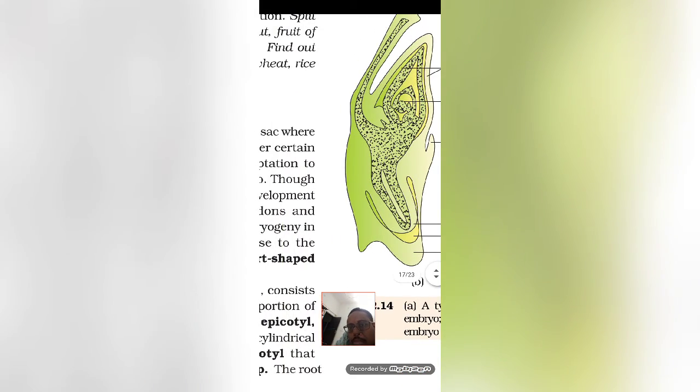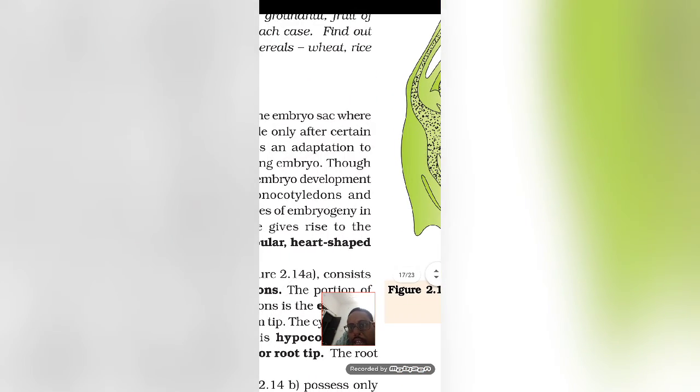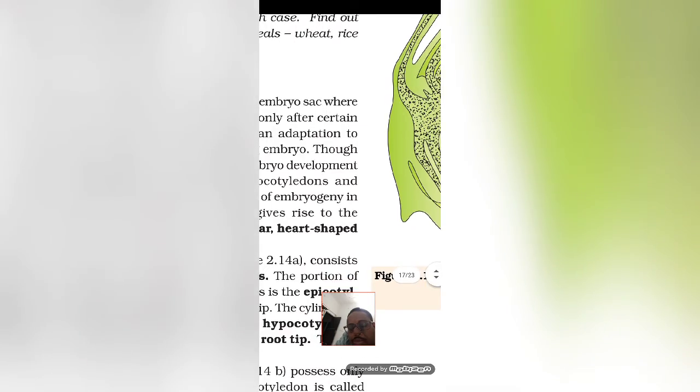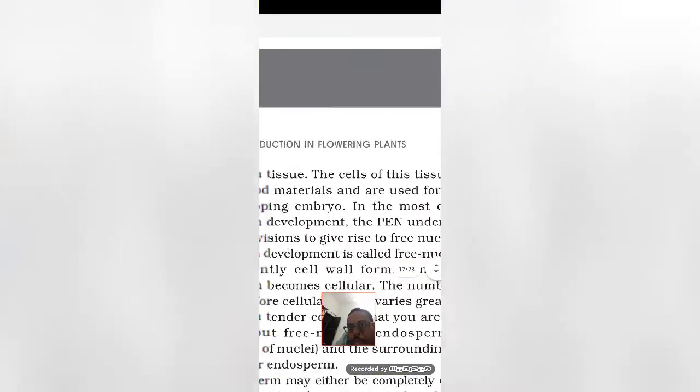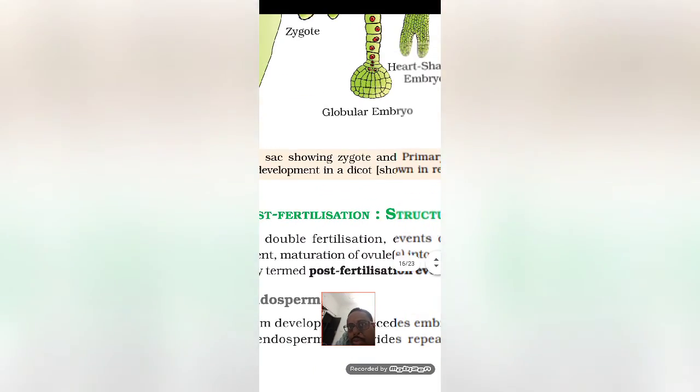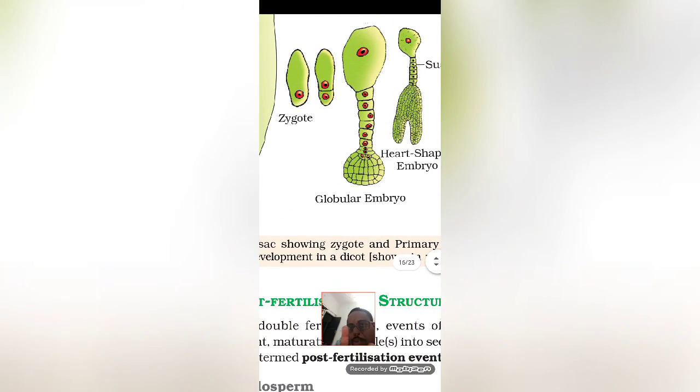So these are the main things that take place inside embryogenesis. This is a very important question, and the most important one is this: the zygote will divide into two. After the division it will form a globular embryo.